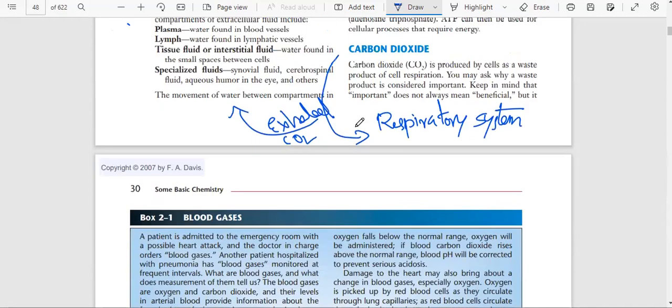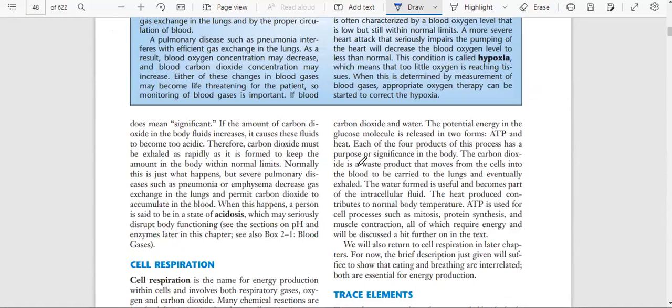What happens if carbon dioxide stays in the body? It produces acidosis, which we will talk about in a later chapter. If acidosis occurs, it will damage all organs. What happened to COVID patients?